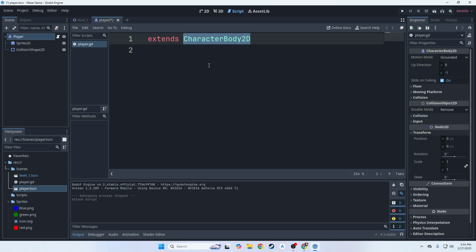It has things like angular momentum, a bunch of physical properties that already exist, right? So we want all of those things so that we can actually move our player around in a way that the game engine can understand. If we deleted this, then a lot of the code we try to write will not work. So do not touch line 1. That's the number one rule for programming in Godot. Don't ever touch line 1 unless you know absolutely what you're doing. Okay?